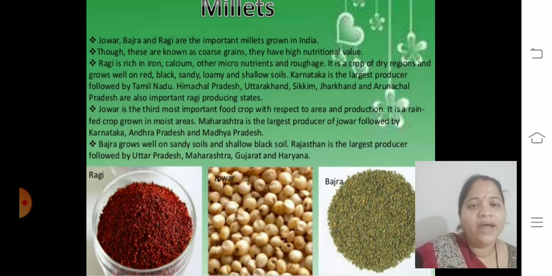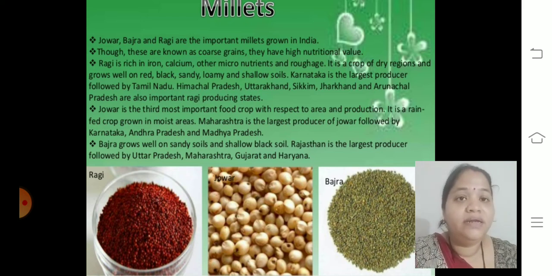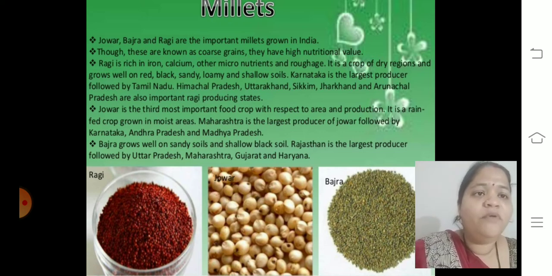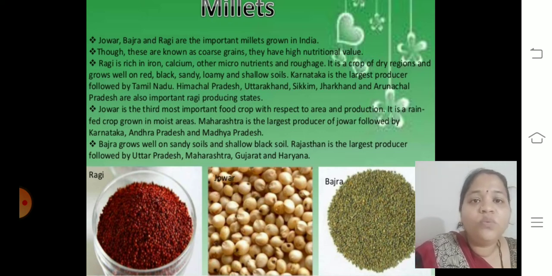Jwar, bajra and ragi. Though these are known as coarse grains, they have high nutritional value. Ragi is rich in iron, calcium, other micronutrients and roughage. It is a crop of dry regions and grows well on red, black, sandy, loamy and shallow soils. If you remember, we discussed types of soil.